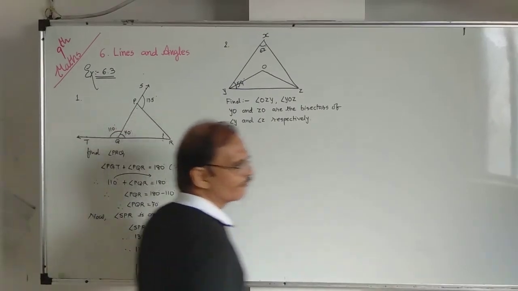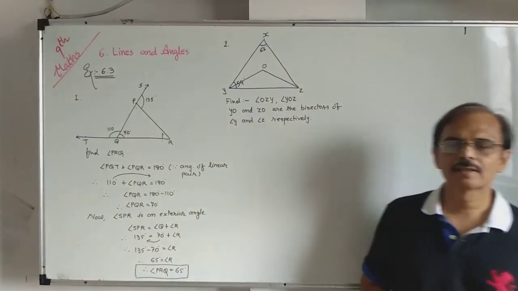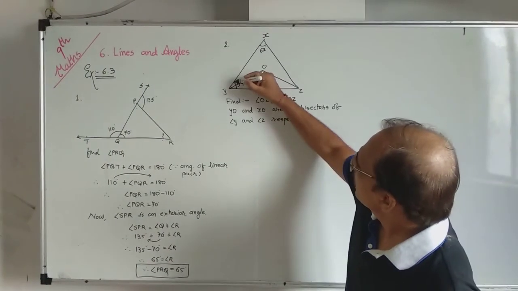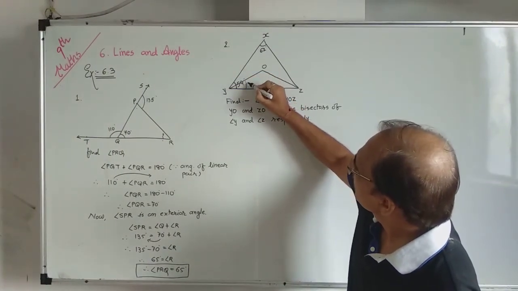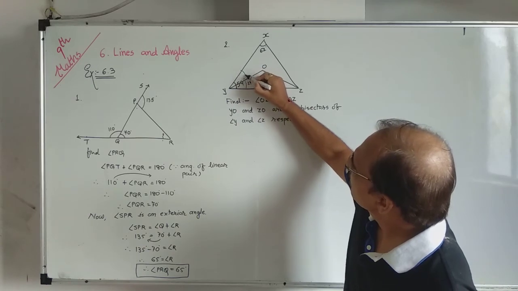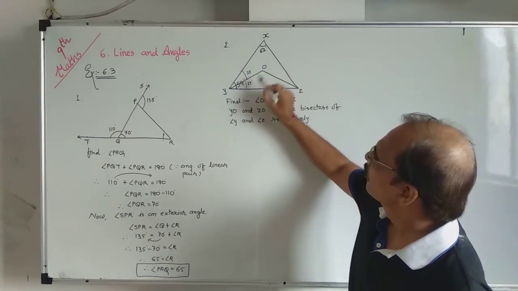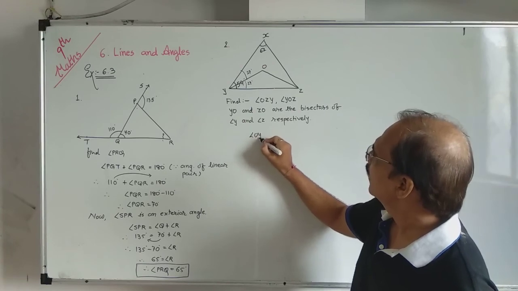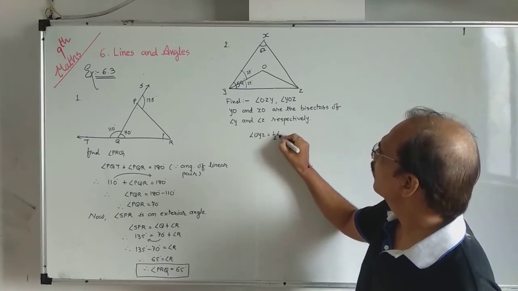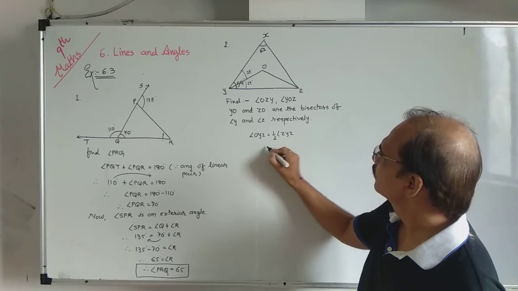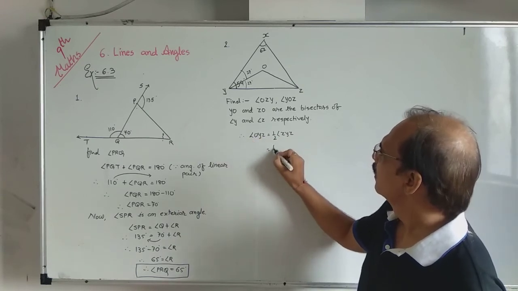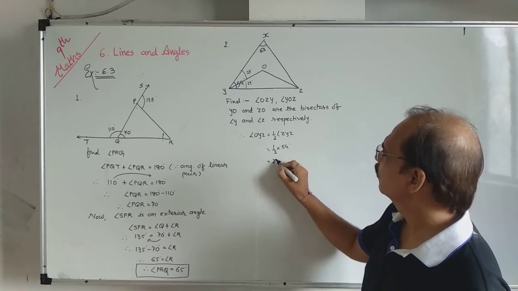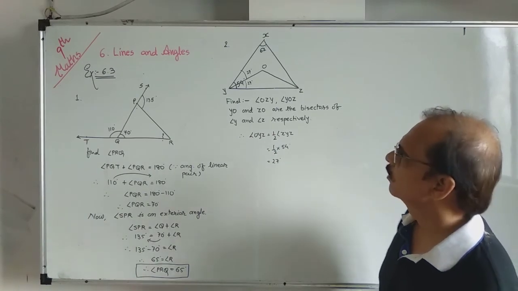Now, bisector. Bisector means what? It divides into two equal parts. So here the total is 54. So this will be 27 and this will also be 27. So angle OYZ equals half of angle XYZ. XYZ is given 54, half of 54 is 27.